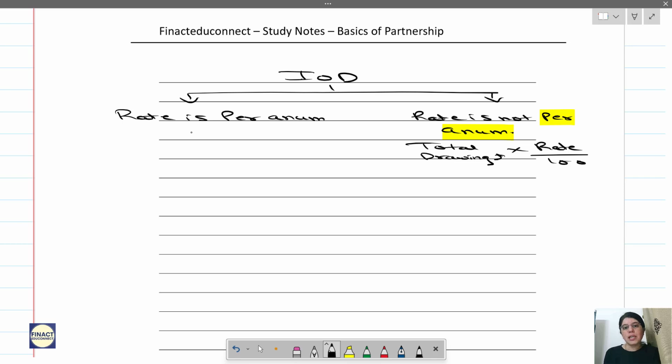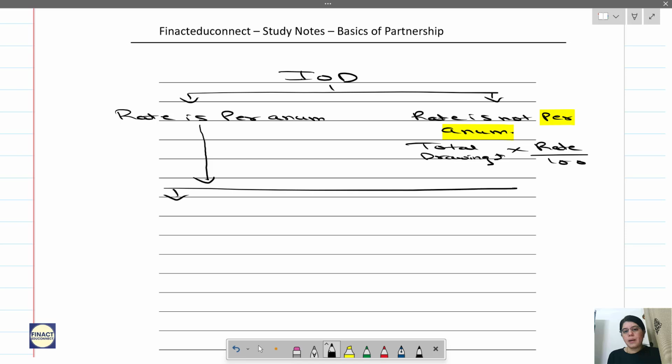So the rate given here is per annum. Usually you will have this type of question only. Very rarely sometimes they have asked the other type, where the rate was just 10% and they have not given the words per annum. So you assume that the rate is not per annum and you just apply the flat rate. When the rate is not per annum, that type of rate is known as a flat rate. Now this type of questions are very common. Rate is per annum.